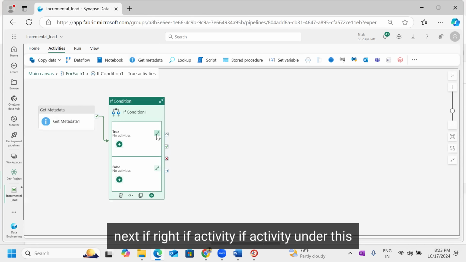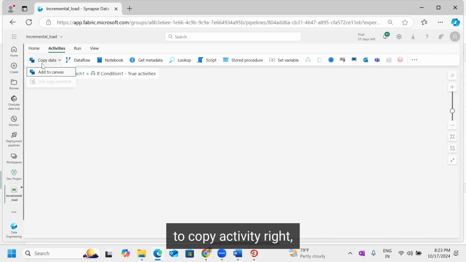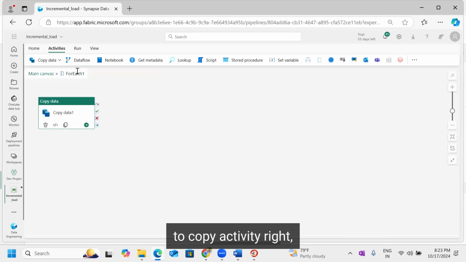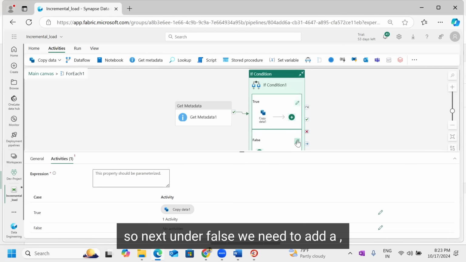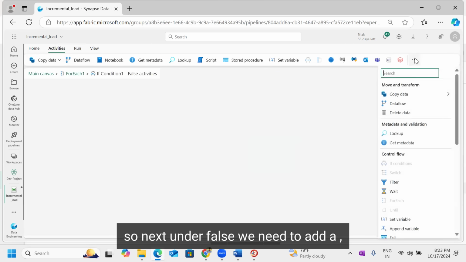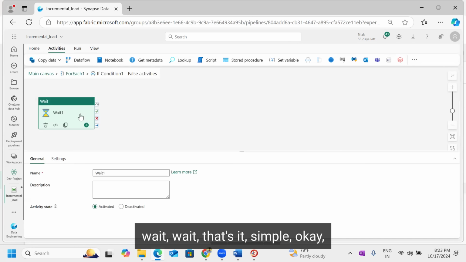Under this, we need to add which one? Copy activity. Under true, copy activity. Next, under false, we need to add a wait activity. That's it, simple.